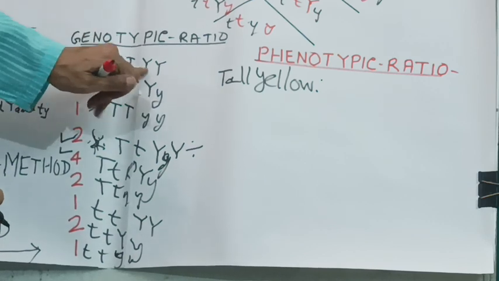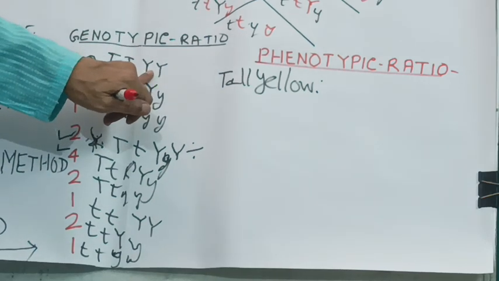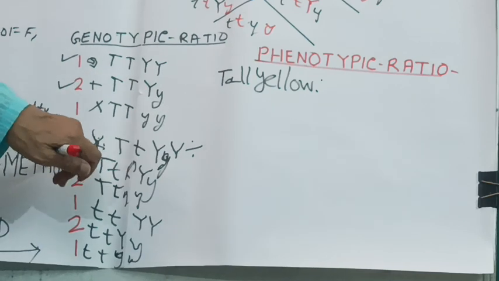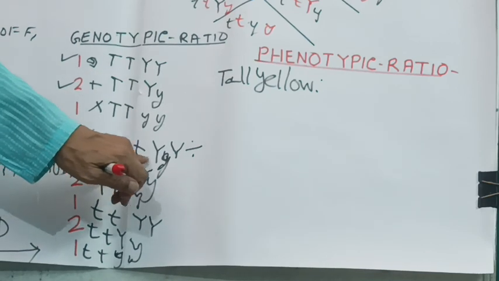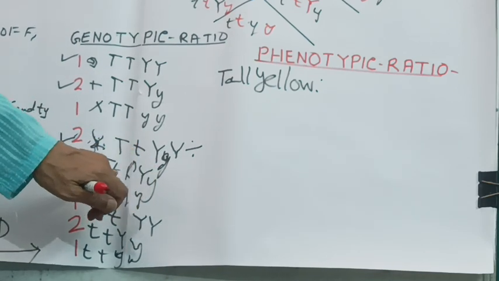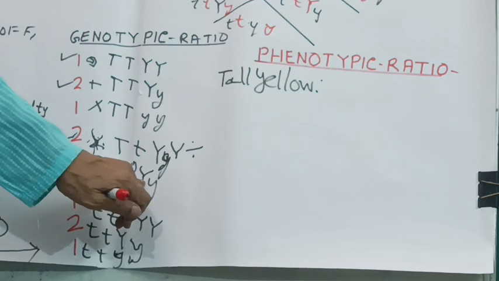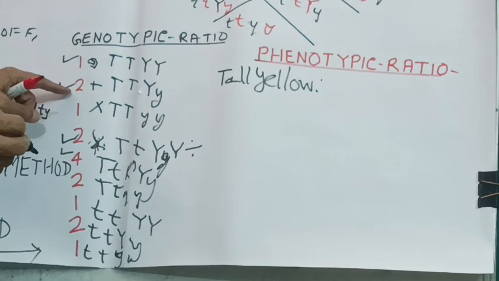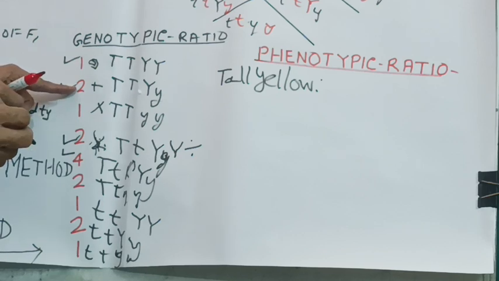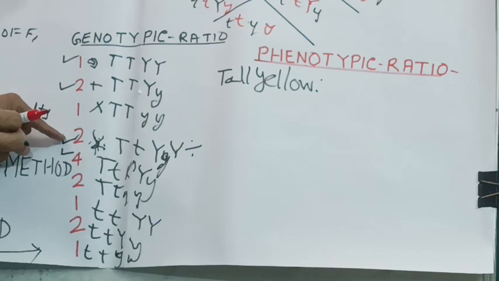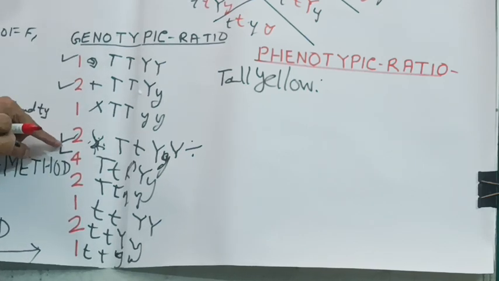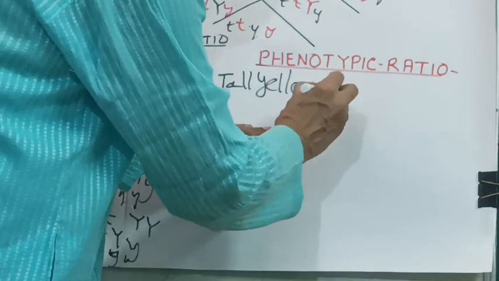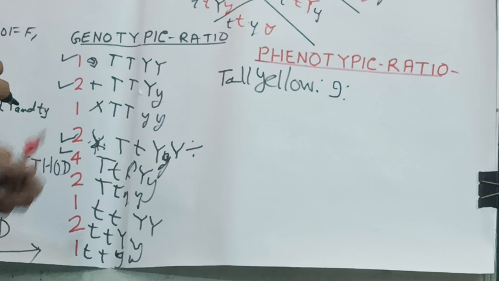Here also we have both capital T, capital Y. Here also we have capital T, capital Y. Here also we have capital T, capital Y. And here also at least one capital T, one capital Y. So these 1, 2, 1, 3, 2, and 5, and then this 4. This will be 9.